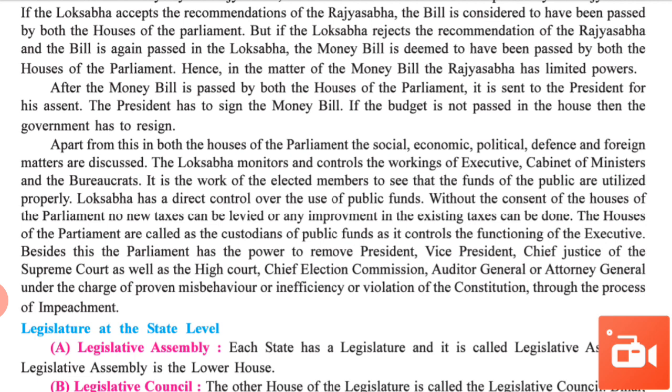The Houses of Parliament are called the custodian of public funds as they control the functioning of the executive. Besides this, Parliament has the power to remove the President, Vice President, Chief Justice of the Supreme Court as well as High Courts, Chief Election Commissioner, Auditor General or Attorney General on the charge of proven misbehavior, inefficiency or violation of the constitution through the process of impeachment.